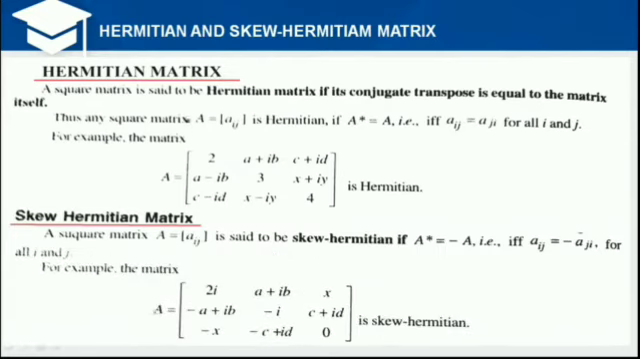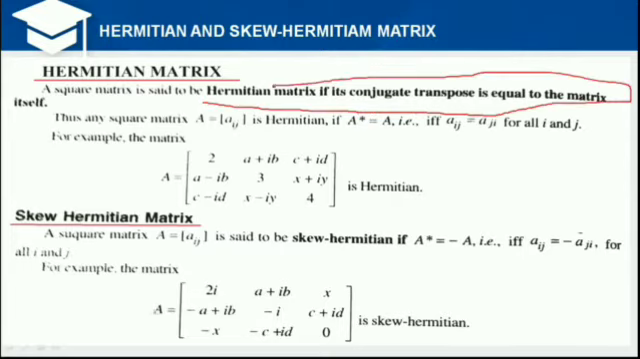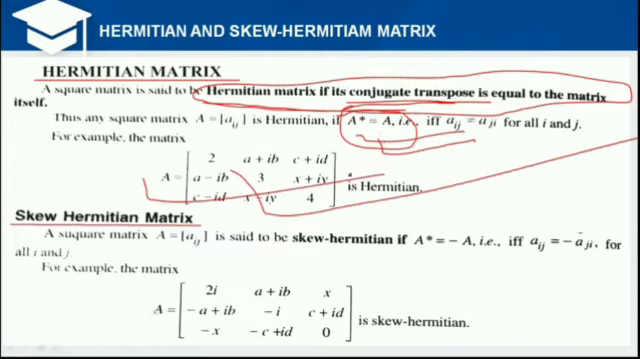A square matrix is said to be a Hermitian matrix if its conjugate transpose is equal to the matrix. If we find the conjugate transpose, then it becomes the same matrix, which is called a Hermitian matrix. That means A asterisk becomes equal to A. Conjugate transpose is equal to A. For example, A is equal to this matrix. If you find its conjugate and transpose, you will get the same matrix. It means conjugate transpose becomes itself again, matrix A.